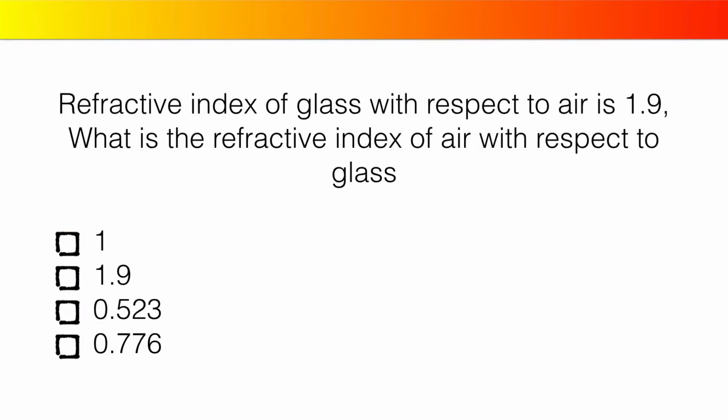Refractive index of glass with respect to air is 1.9. What is the refractive index of air with respect to glass? 1, 1.9, 0.523, 0.776.